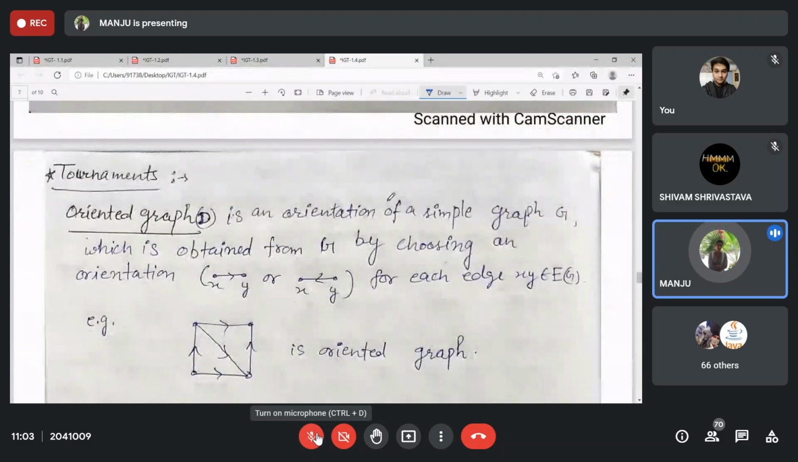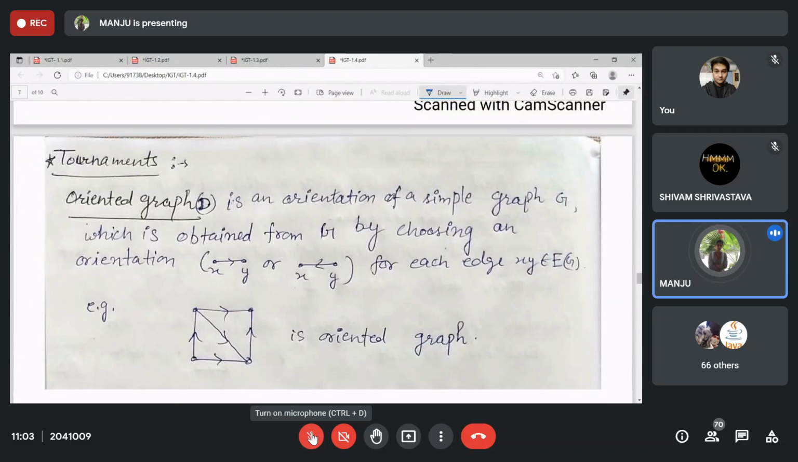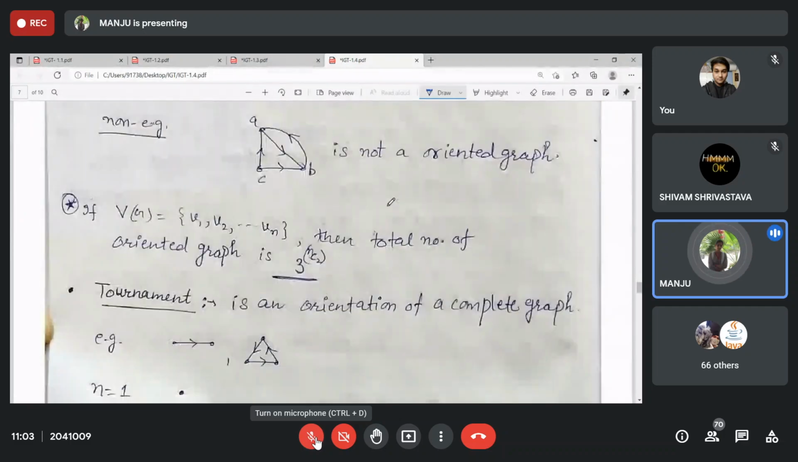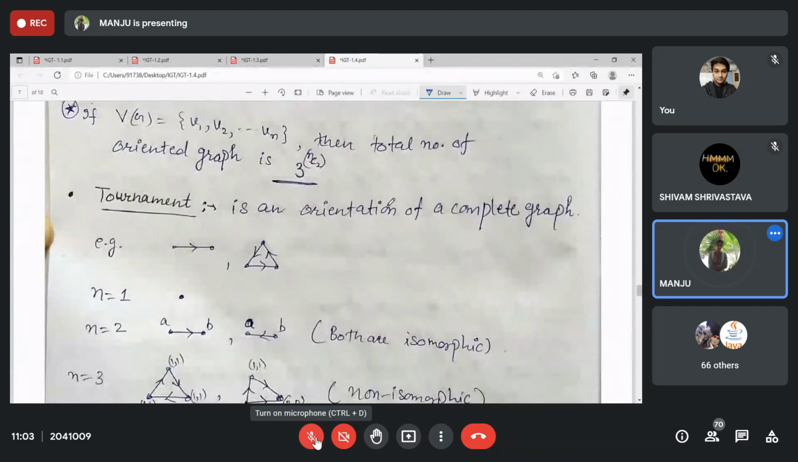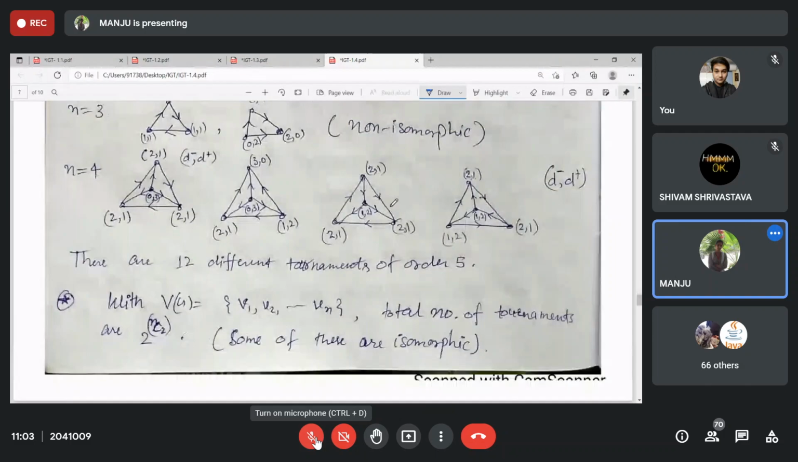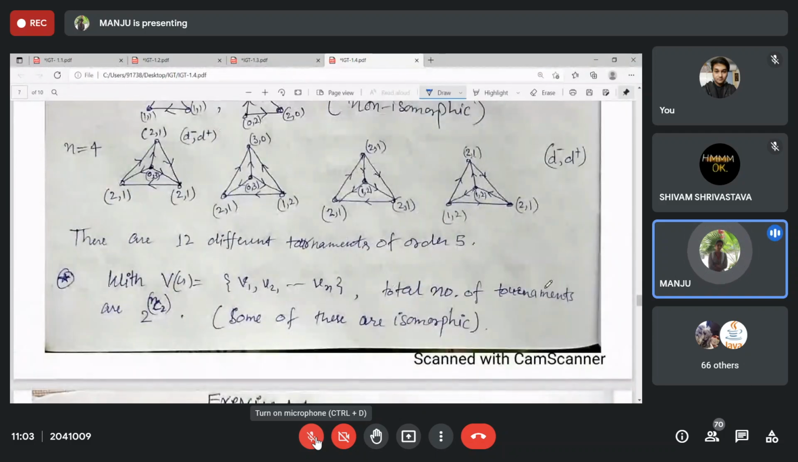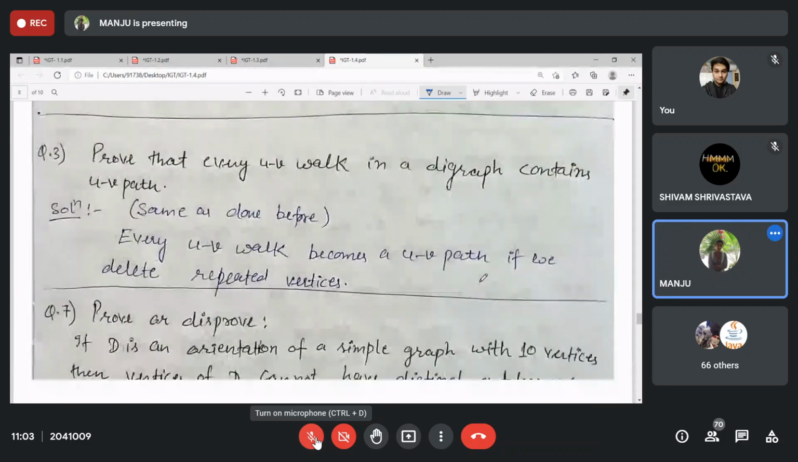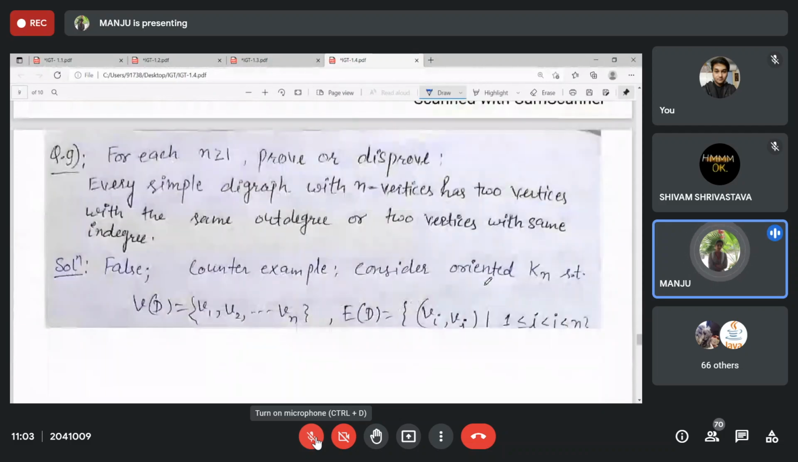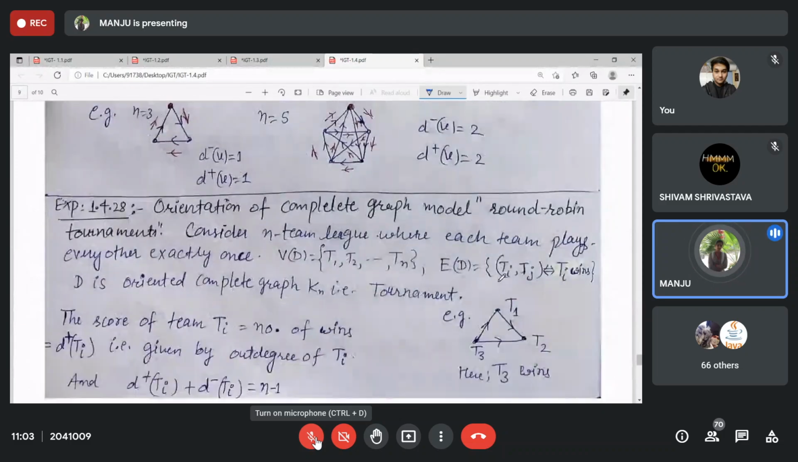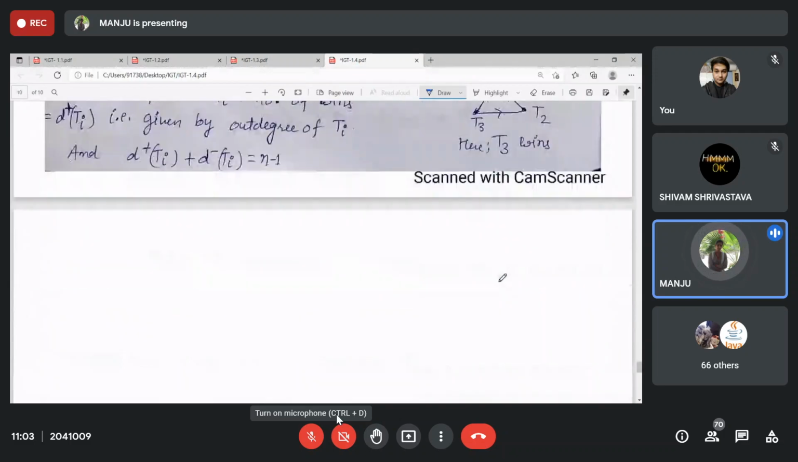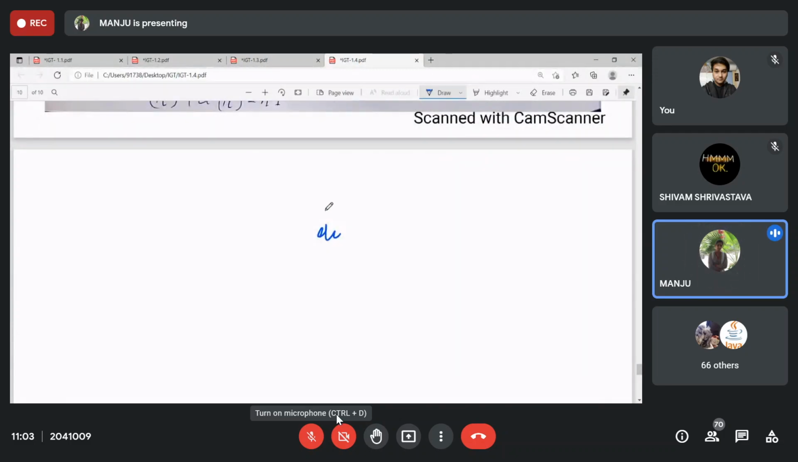Then orientation is just orienting each edge exactly once. A tournament is just the orientation of a complete graph. The total number of tournaments is 2 raised to the power nC2. That's it. For a tournament, it consists of Kn. So the in degree of V plus the out degree of V.